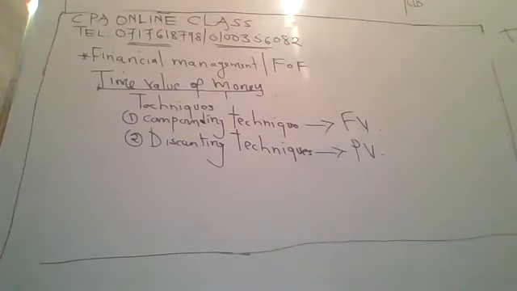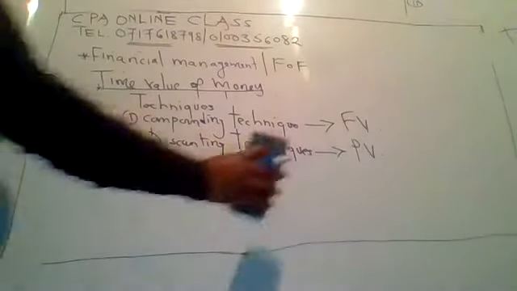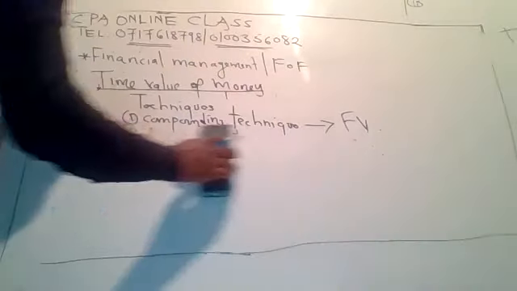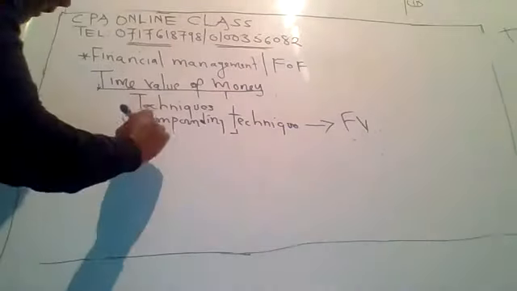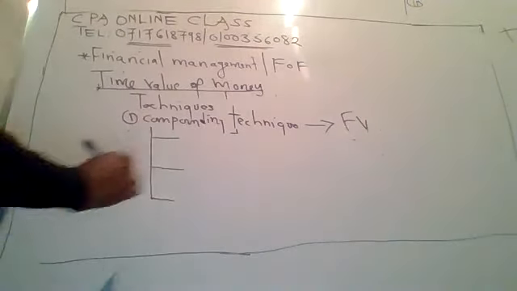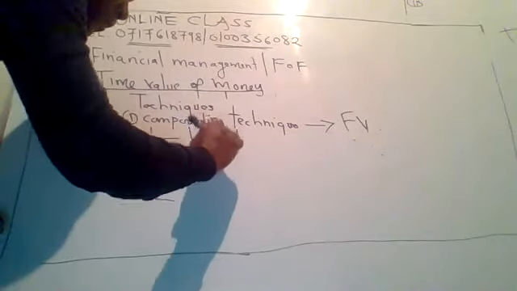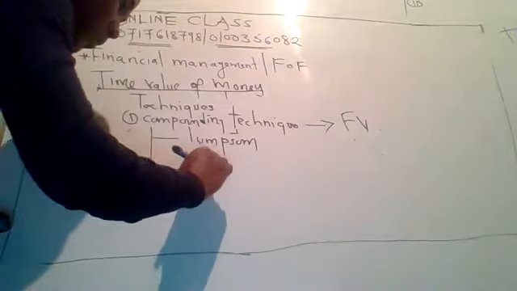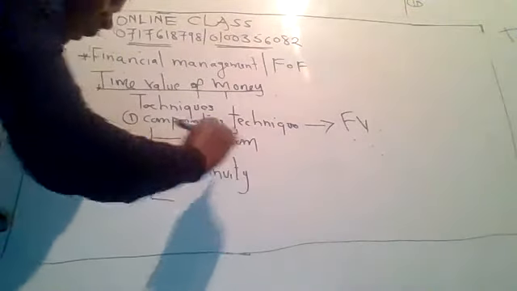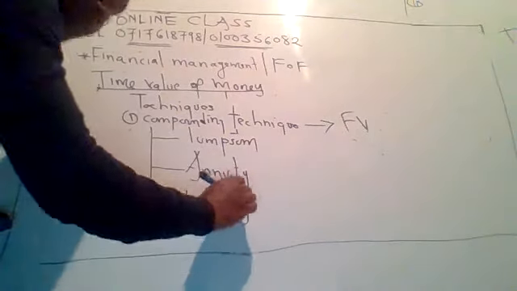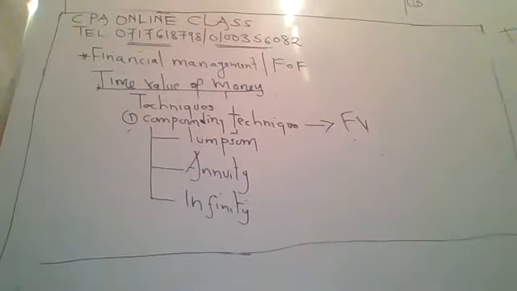Again, in compounding technique, allow me to wrap this one. In compounding technique, you have techniques here. We have a lump sum, we have annuity, and we have infinity or perpetuity.